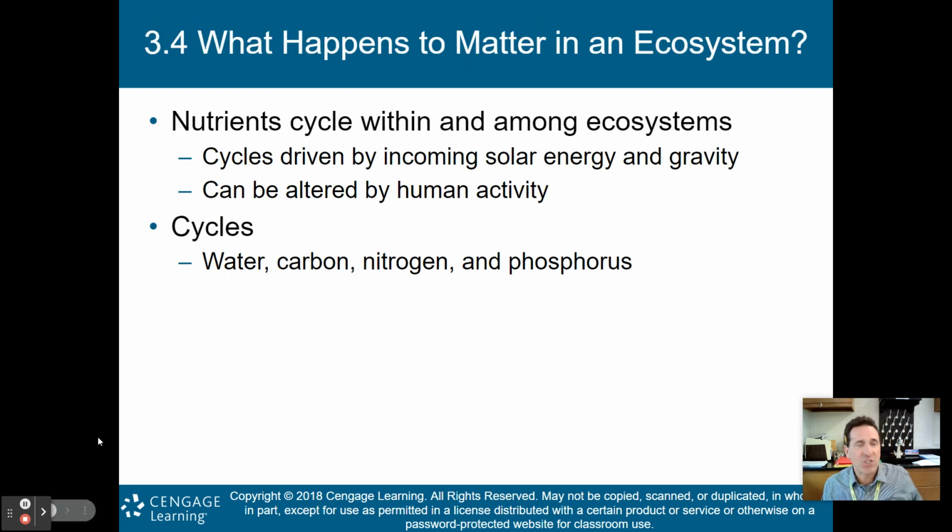All right, so what happens to matter in an ecosystem? We just spoke about energy and how energy is transferred through these trophic levels. Now we're going to talk about matter. Nutrient cycles within and among ecosystems are very important. These cycles are driven by incoming solar energy and gravity, but they can be altered by human activity. Some of the major cycles we're going to talk about in this class: the water cycle, the carbon cycle, the nitrogen cycle, and the phosphorus cycle.